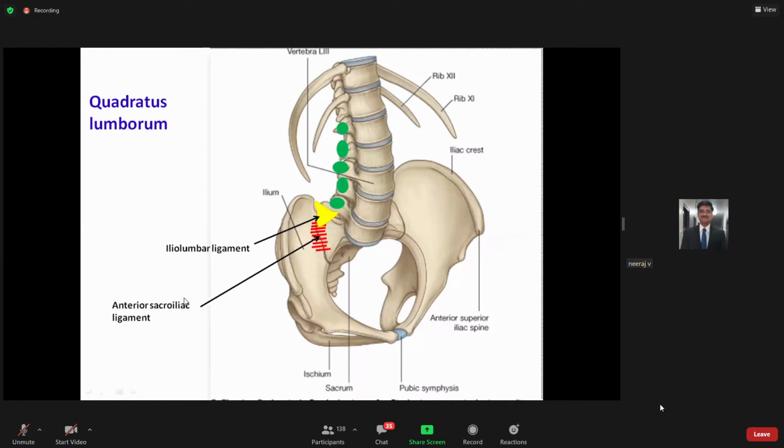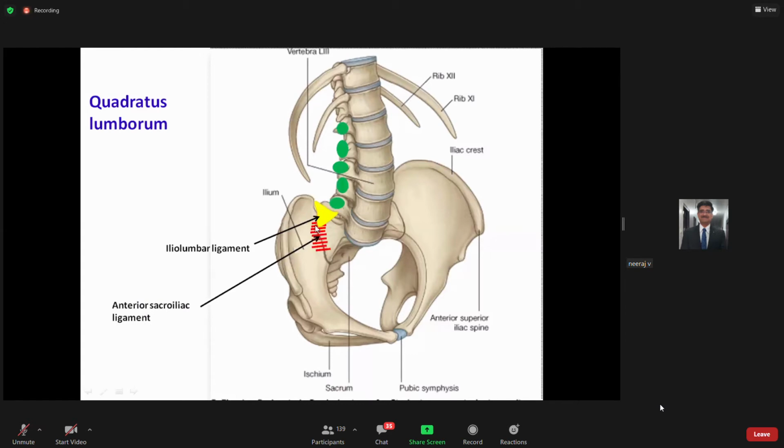But before that, I just want you to be familiar with two important ligaments with the help of this picture. If you look here, this is the iliac bone, or the ilium. It's mentioned over here. Of course, we have the sacrum over here, and the sacroiliac joint is forming somewhere here. You can see it on this side also. There is a strong ligament passing in front of this aspect of the sacroiliac joint, and it is termed the anterior sacroiliac ligament, because it passes from the anterior aspect.